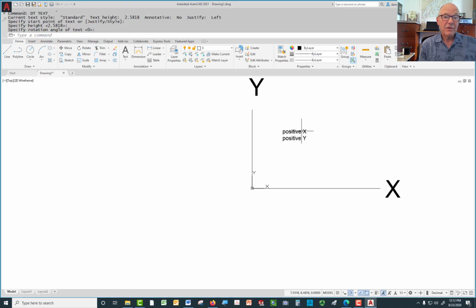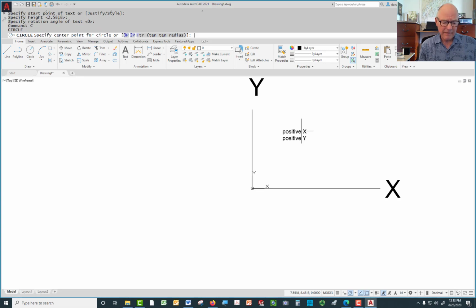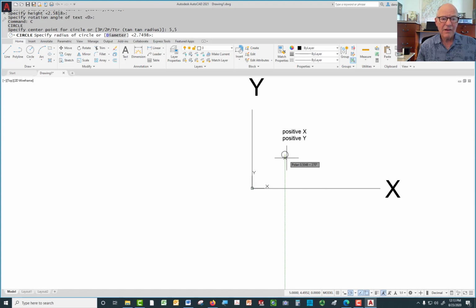So in other words, if I decide to draw a circle by typing the letter C and it asks me where to put it, if I type 5,5, it's going to snap 5 units over from 0 and 5 units up from 0, exactly to that 5,5 location.